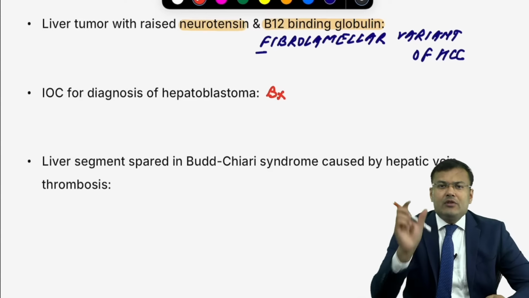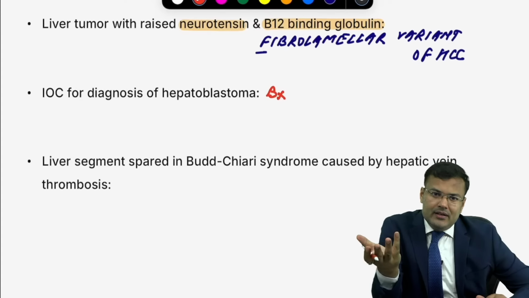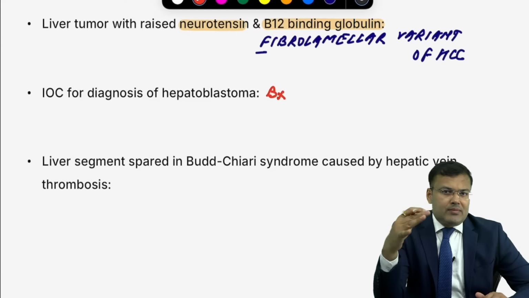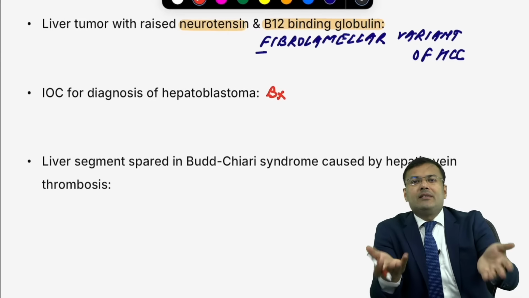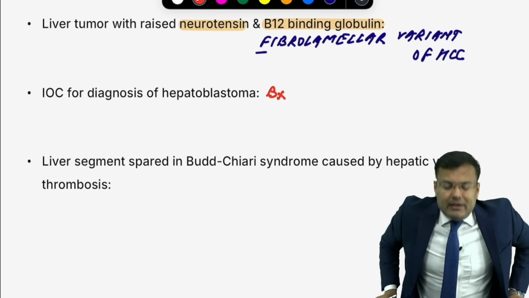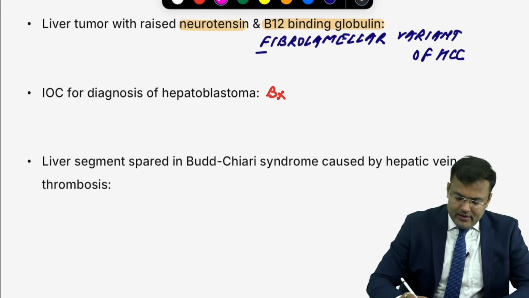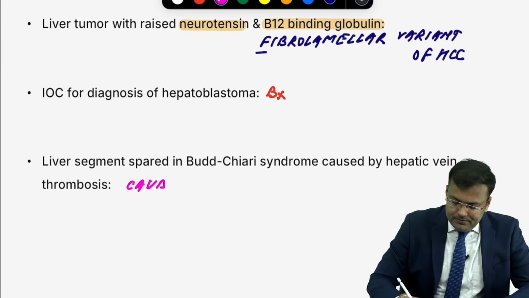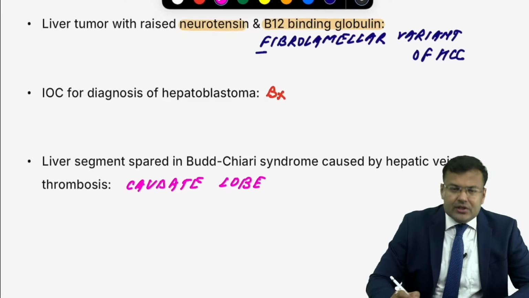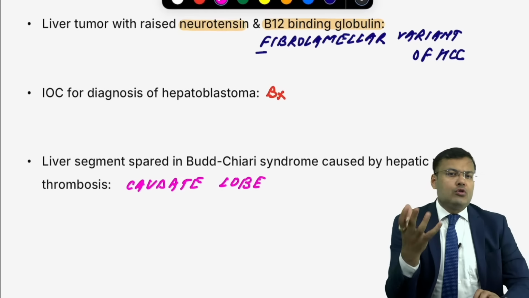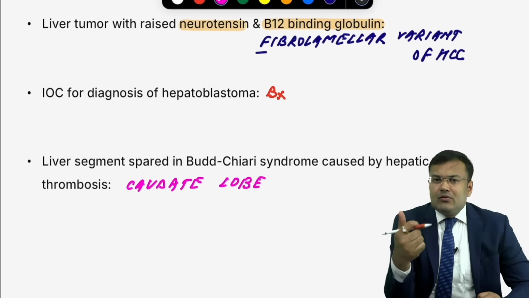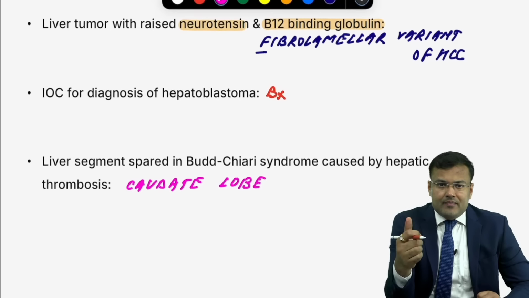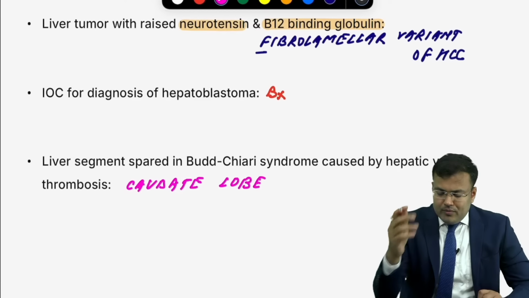Next, there is one segment of liver which is spared in Budd-Chiari syndrome caused by hepatic vein thrombosis. Why? This liver segment is having its venous drainage directly into IVC. Tell me which segment? It is caudate lobe. That's why in patients of Budd-Chiari syndrome, almost whole liver is atrophied, but caudate lobe is hypertrophied, and this is known as central hotspot sign. So caudate lobe is spared.